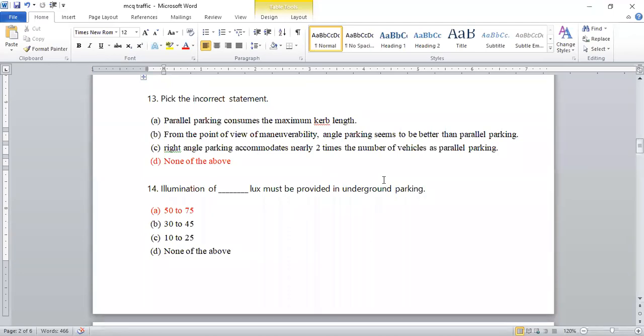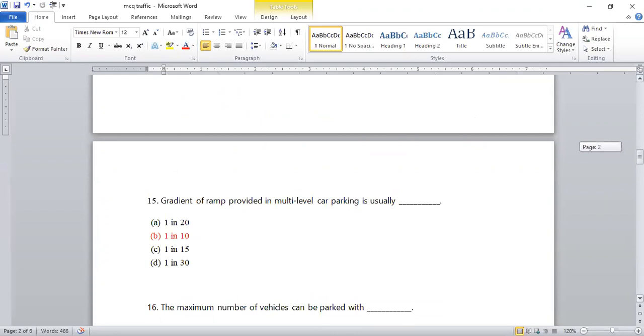Next one is the illumination of lux that must be provided in underground parking. So see how many lux the bulb we provide for illumination should give; that should be 50 to 75 lux. Okay, that part we will finish in the next lecture about illumination or lighting.